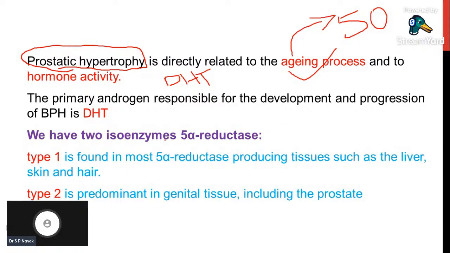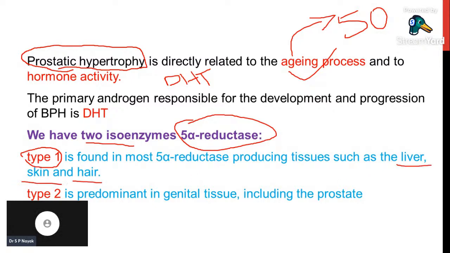I'll try to explain the mechanism. We have a very important enzyme which is called 5 alpha reductase. 5 alpha reductase is an enzyme which has two isoforms. Remember everybody, 5 alpha reductase has two isoforms or isoenzymes, type 1 and type 2. Type 1 is present in liver, skin and hair, whereas type 2 5 alpha reductase is present in the prostate gland.